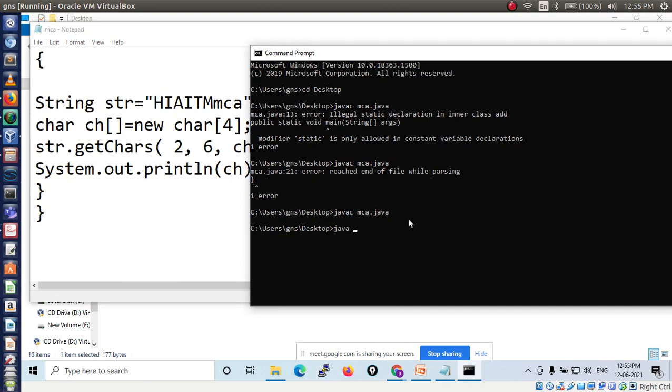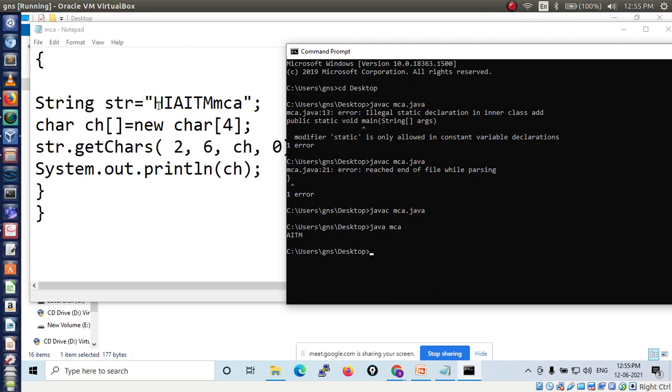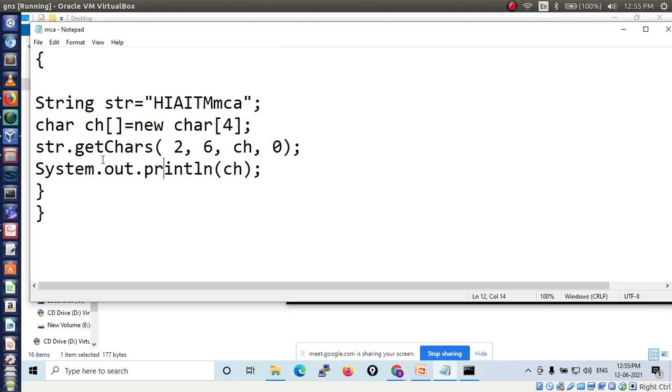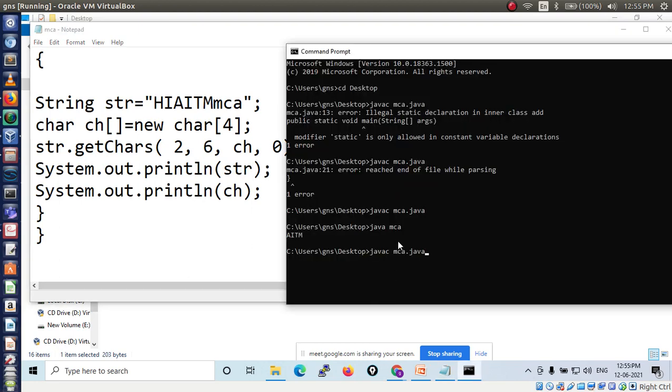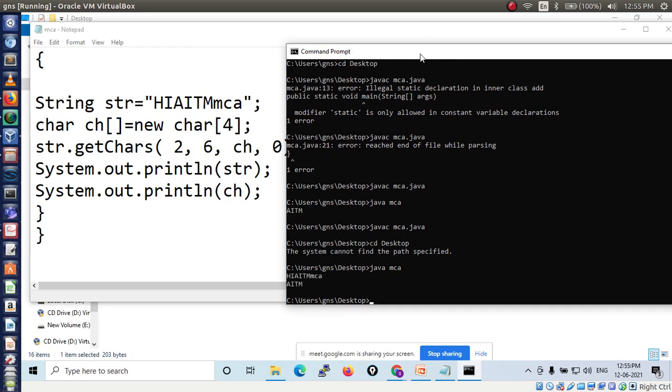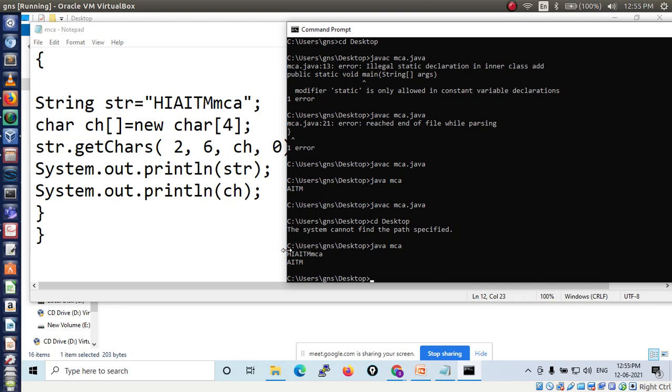Now I am running this, Java MCA. See, I am getting AITM. From the main string I will also print the main string. Just a minute. Here I will print str. Now you see, compile it again. Now see here, our main string is hi AITM, but from this string we are printing only AITM.